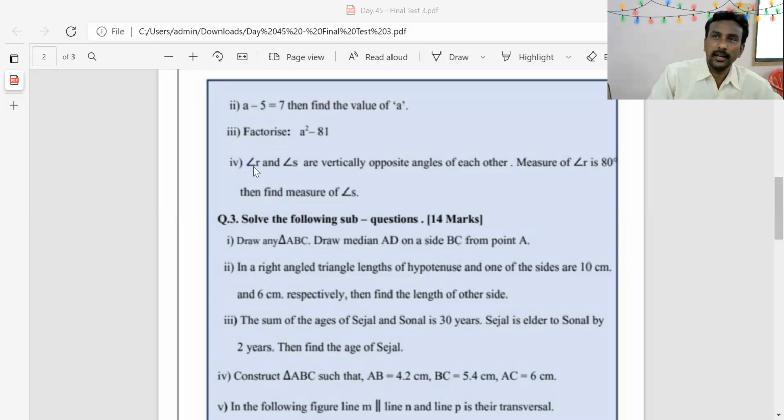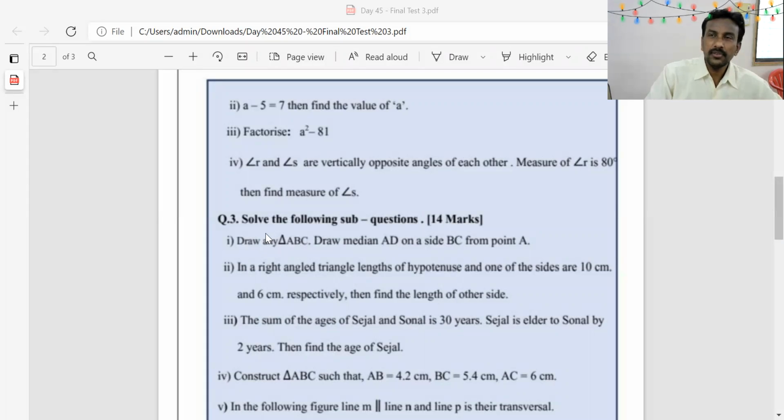Fourth example, angle R and angle S are vertically opposite angles of each other. Measure of angle R is 80 degrees, then find the measure of angle S. Angle R and angle S are vertically opposite angles, and we know that vertically opposite angles are always congruent. If measure of angle R is 80 degrees, then angle R is congruent to angle S. Therefore, angle S is also 80 degrees.